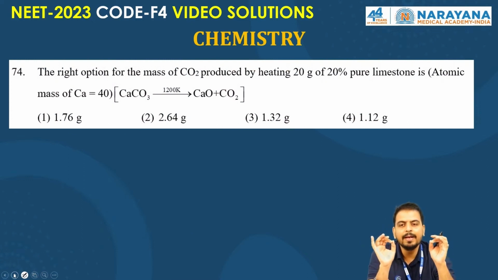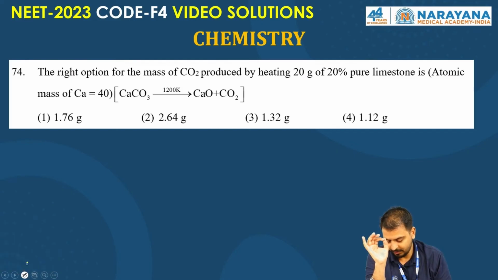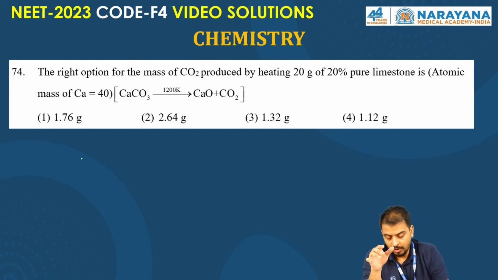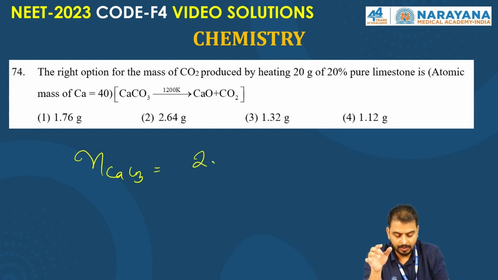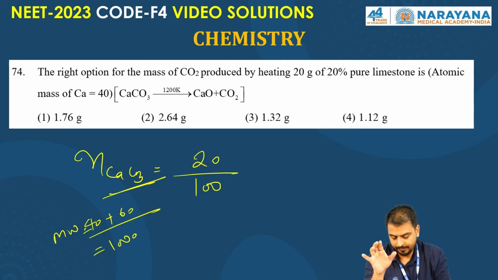Question 74. Right option for this. A very good question, a very simple mole concept question. I think all of you would have got the right answer, right? So the moles of CaCO3: how many grams? 20, so 20 divided by 100. The molecular weight of CaCO3 is what? 40 plus carbon 12 plus 48, so it comes out to be 100 gram per mole, right?